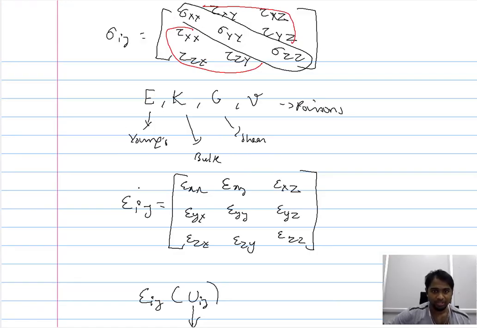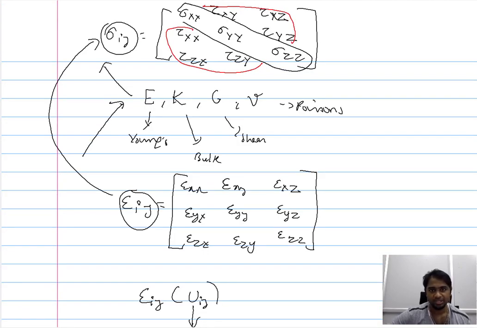So from the 9 components of strain, we can calculate the 9 components of stresses through these different material parameters. Through those different material parameters, we can calculate the 9 components of stresses, since we have calculated the 9 components of strain. Now it is important that we consider all these derivations in the context of the elastic theory, because only in the elastic theory is it possible for us to do that.